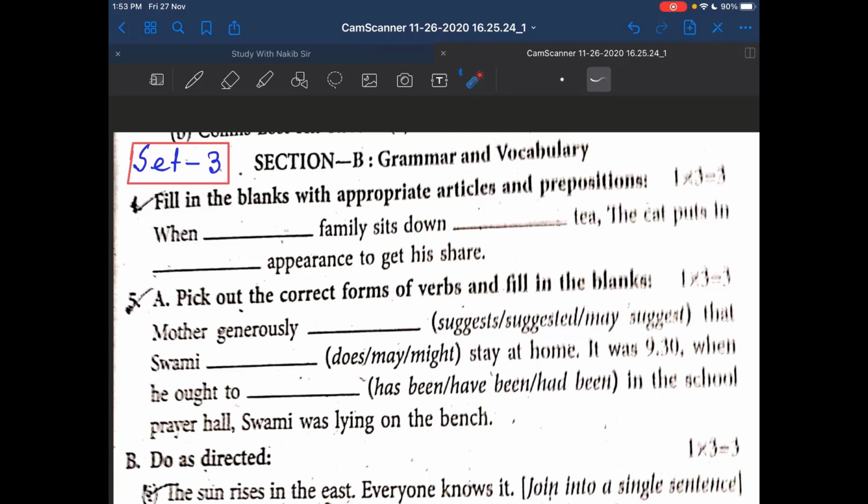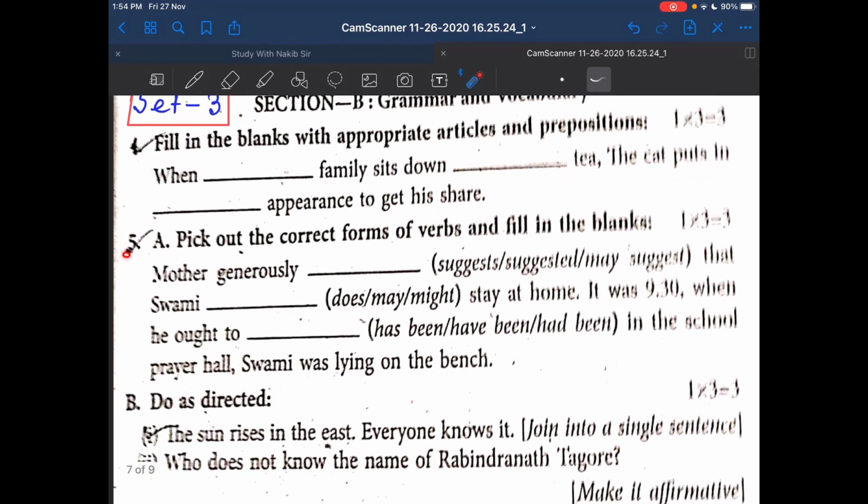Fill in the blanks with appropriate articles and prepositions. When dash family sits down dash tea, I think you can understand. One gap is there before family, then again one blank before tea. The cat puts in, again one blank, appearance to get his share. Now question number 5a.